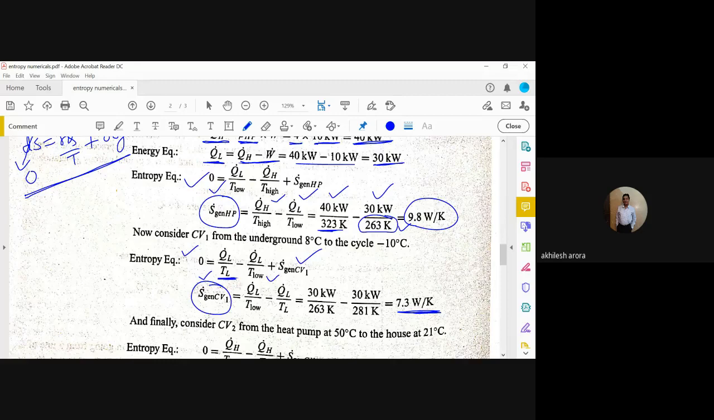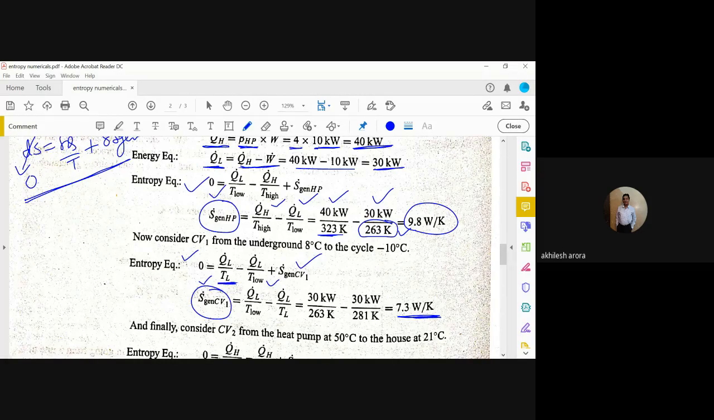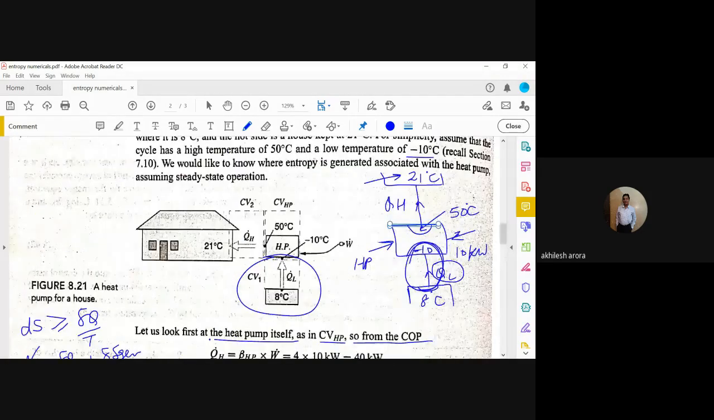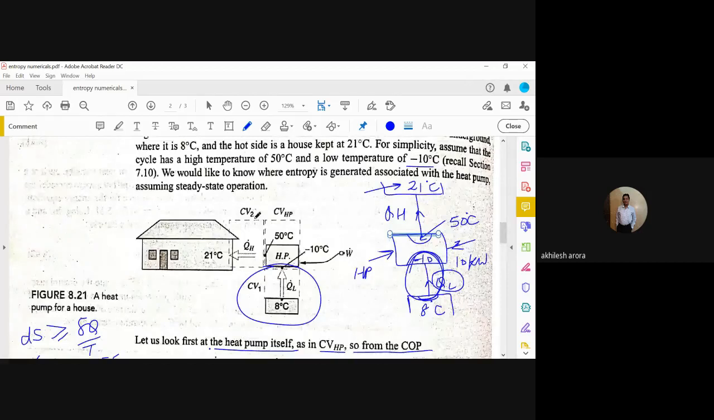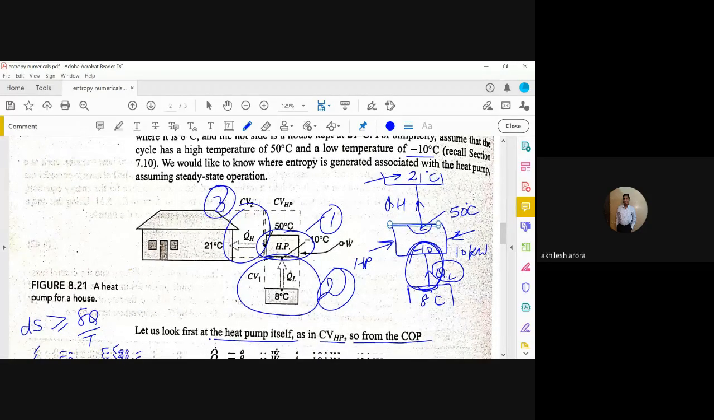And then the last control volume is here. It is from 50 degrees Celsius to 21 degrees Celsius that the heat is flowing. So basically we have divided the whole system into 3 control volumes. This is the first one, this is the second one, and this is the third control volume. Now we are looking at the third control volume.